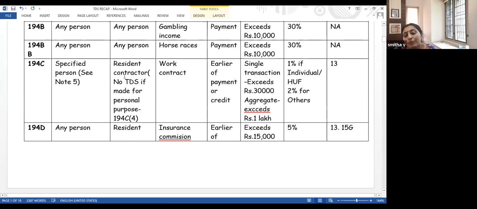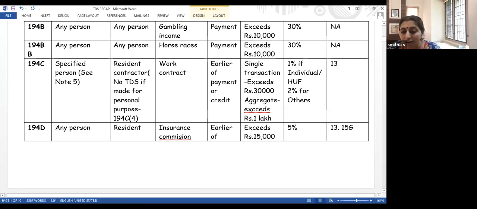Then, whom are you making payment to? A resident contractor. And again, if you're making payment for a personal purpose, there is no need for tax deduction. See, I have a party at home, and I'm making payment to a contractor, the caterer who comes to my place. Then there is no need for tax deduction because it is my personal purpose. But the same party, if I'm conducting in my office, then I have to deduct TDS.